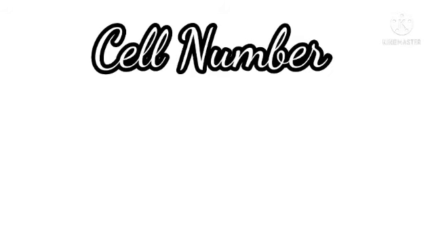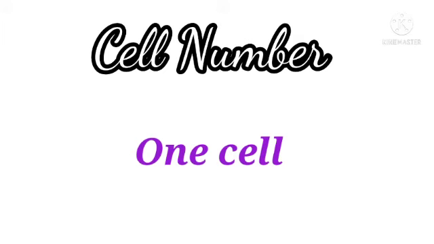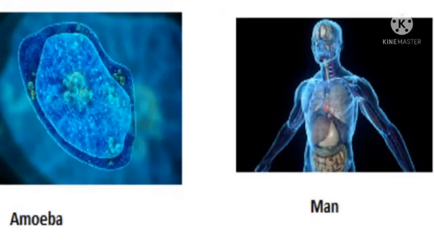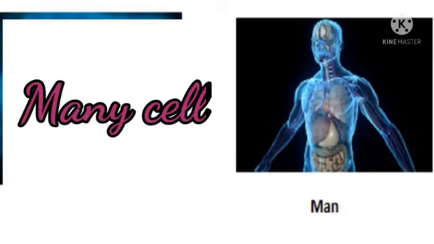Cell number. The number of cells also varies from species to species. There can be organisms made up of one cell, and there can also be organisms like us whose body is made up of many cells.